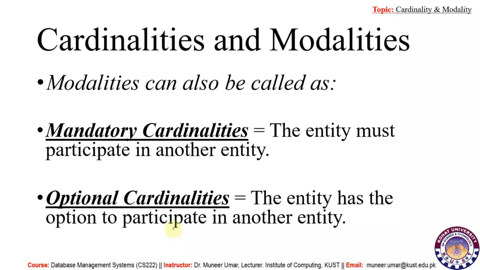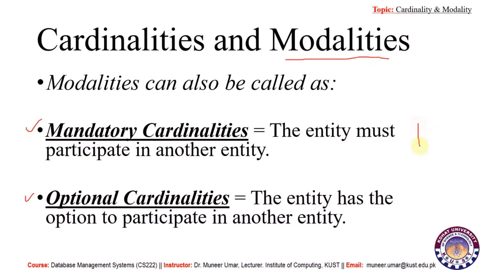There are some other terms too. For modalities, we can also use these terms. The first one is mandatory cardinality and the second one is optional cardinality. If the modality is 1, then we can say that the value is mandatory and we can call that modality mandatory cardinality. And if it is 0, then we can call it optional cardinality.